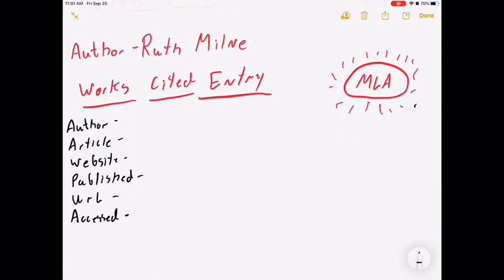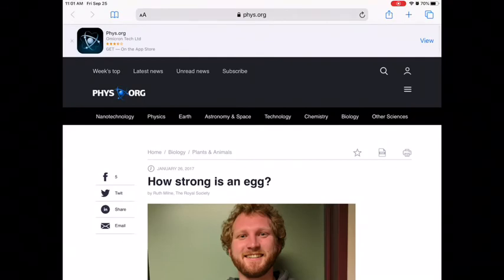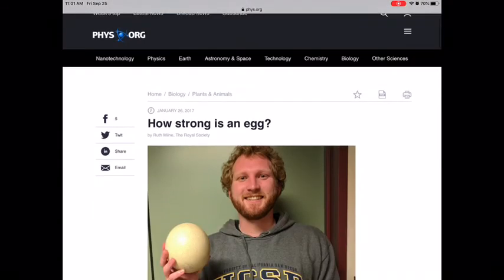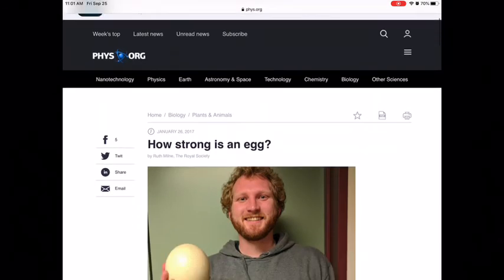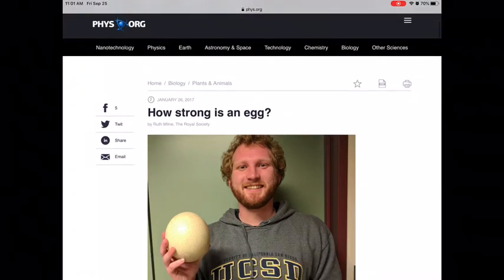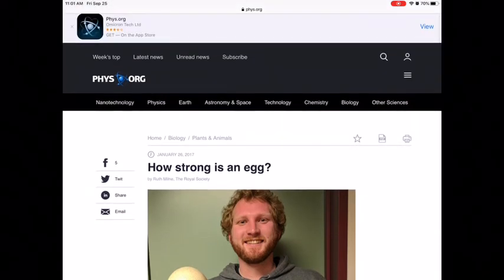So we're going to go back to the website and see if we can look up all this information right here. Okay, so the first thing I want to do is find the author. That's right here in the middle. Her name is Miss Ruth Milne. Then the title of the article, How Strong is an Egg? Easy peasy, right there. The name of the website is just phys.org. It looks like it was produced or written on January 26, 2017.